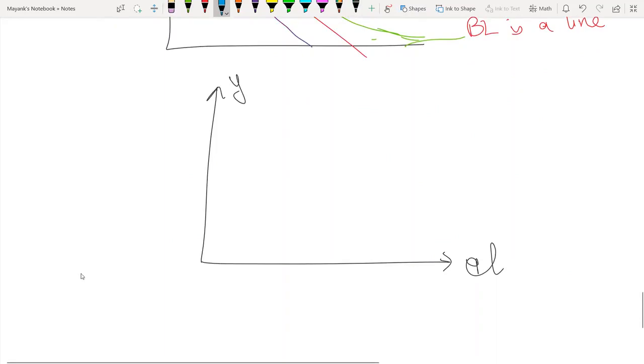Alright, so initially you are consuming only Y. When you start consuming electricity, let's say Y is a numeraire good whose price is 1, and electricity has a price that is 1 at the start and 2 later. So initially, to get 1 unit of electricity you have to give up 1 unit of Y. After you reach a threshold amount of electricity E0, the price of electricity becomes 2. So to gain 1 unit of electricity you have to give up 2 units of Y. After this it will become steep.